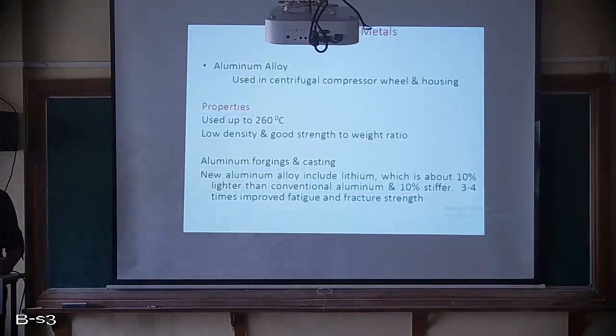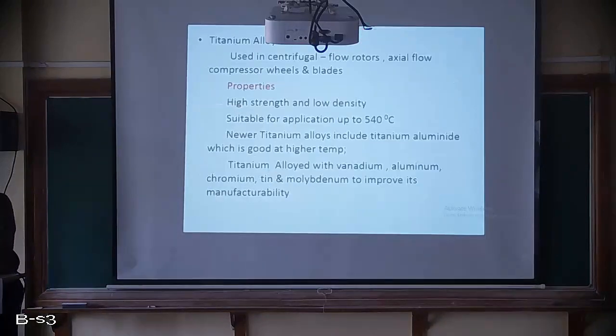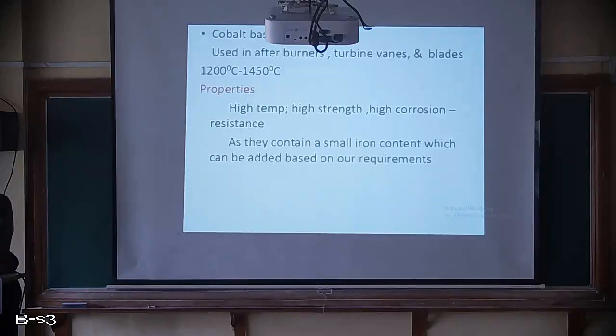Then heat ranges. We have considered 3 different types of metals here. First one is aluminum alloy, which can go up to 260 degrees Celsius and has good strength. Then titanium alloy, used in centrifugal flow rotors and axial flow compressor wheels, which has high strength and low density compared to aluminum. Then we also discussed cobalt based alloy. Nickel based alloy is homework for you. Please try to find the details, properties and the components where nickel based alloys are used.